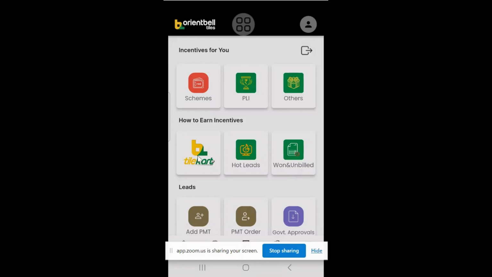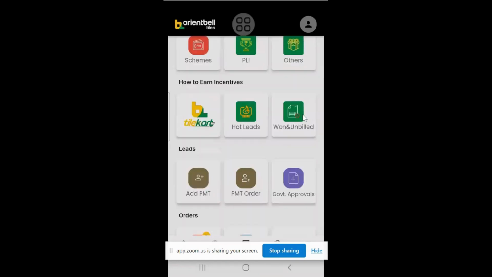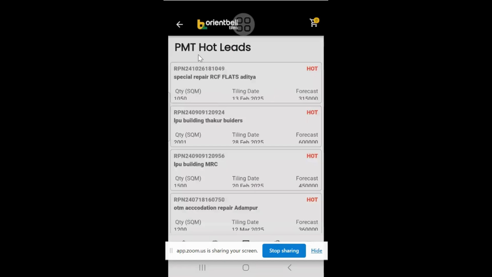Now the tile card, which you anyway use daily, so I'm not touching it. There are hot leads and own but unbilled. These are the two new features which we introduced. I don't know how many of you are utilizing them. If you are not, you can use them now. Click here on hot leads. As of now, it is available only for the FLS. Soon, I think next week or first week of February, we are going to showcase this with the filters and all options, for the general manager and everyone. I'll show the sample screen which we have worked on.